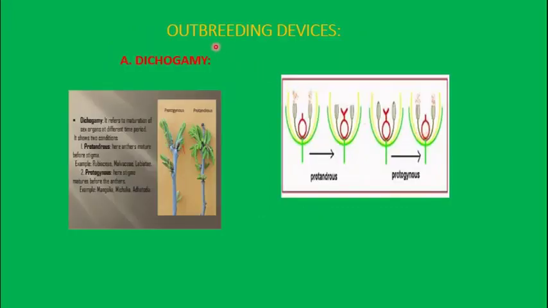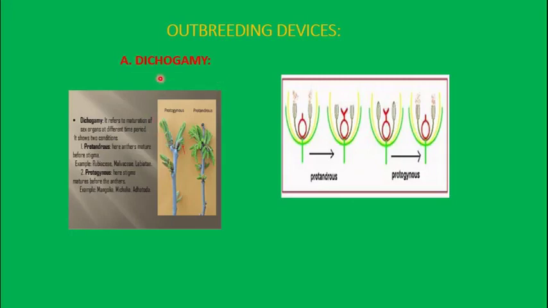Next, we have studied about outbreeding devices. Most of the flowers around us are bisexual or hermaphrodite, with both male and female reproductive parts in the same flower. But as I told you, this leads to self-pollination, and what is the main disadvantage of self-pollination? It leads to inbreeding depression, that is, the bad genes will be passed on from generation to generation. So the plants will not be able to develop resistance, as we studied in the plant breeding chapter. So here there are some inbuilt mechanisms in certain plants to prevent self-pollination and to help cross-pollination.